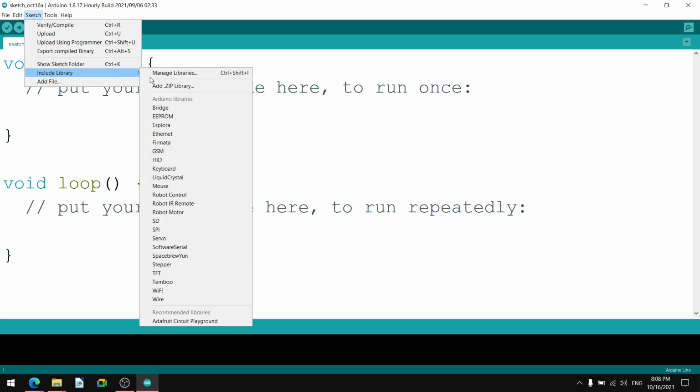Include library will have again a further sub drop down menu, which is having manage libraries, add zip library, Arduino libraries: Bridge, EEPROM, Esplora, Ethernet, Firmata, okay. Then GSM, HID, keyboard, liquid crystal, mouse, liquid crystal display. If you are using Ethernet card, there is a library for it. If you are using Esplora,